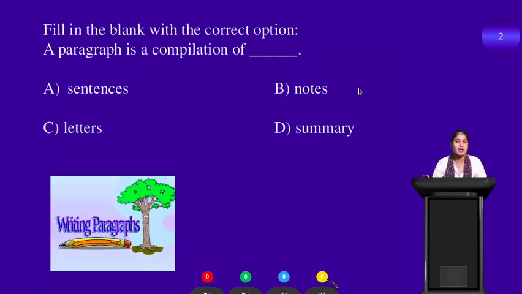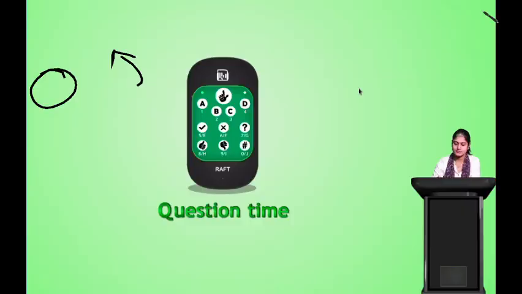Yes, most of you have guessed it right. It is option A, sentences. As we already discussed, words will join together to form a sentence, and those sentences will join together to form a paragraph. Correct? Shall we continue with the class?